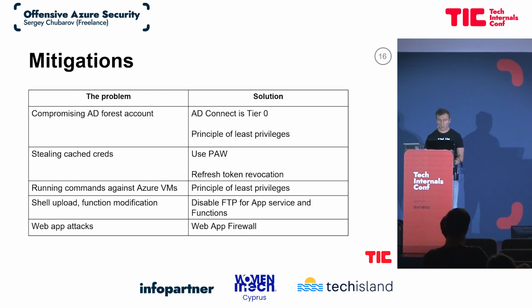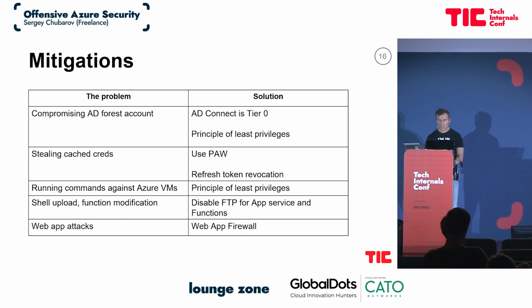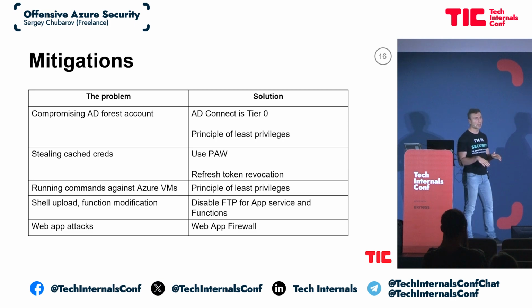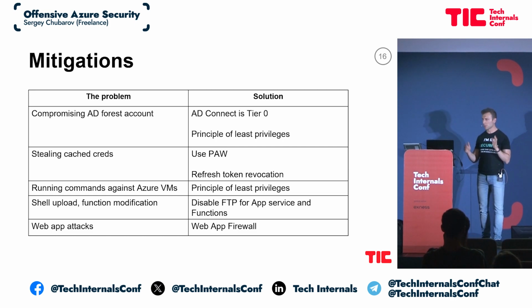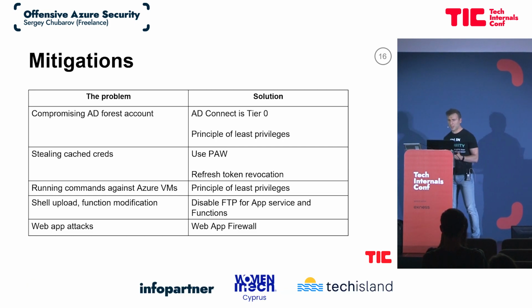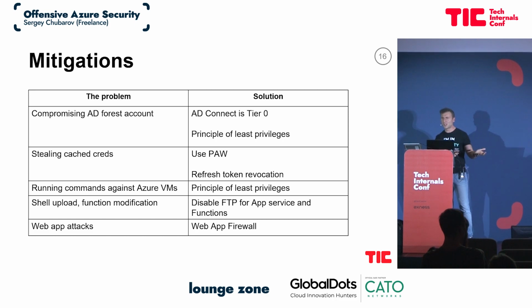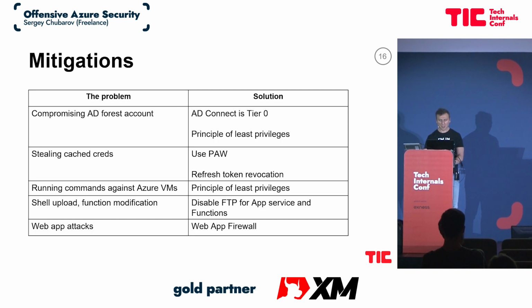About modifications of functions. Disable FTP. I constantly see companies that don't use FTP at all, so they use other ways to make a deployment. They use pipelines for deployment, but they still have FTP enabled for some reason. It was enabled by default, and so they just keep it. Disable it.